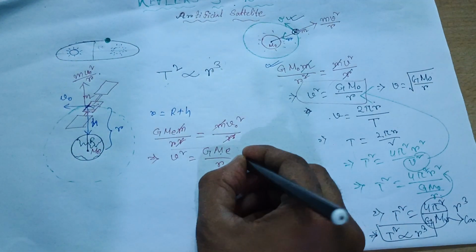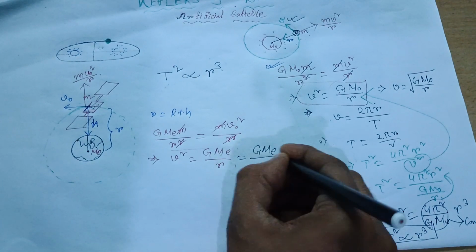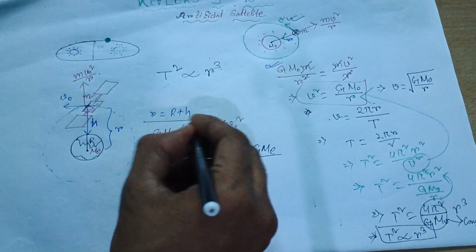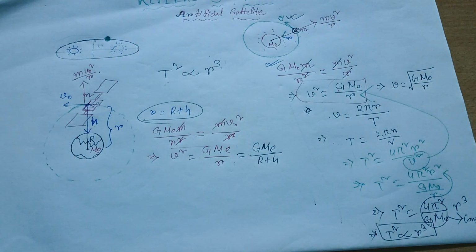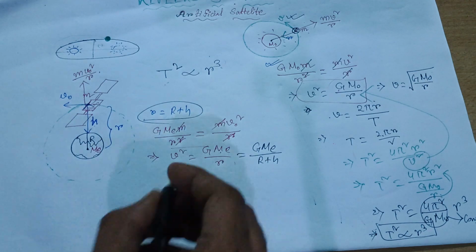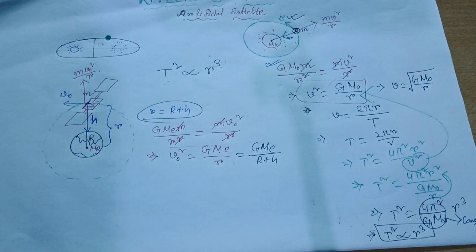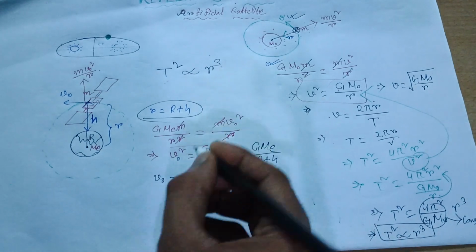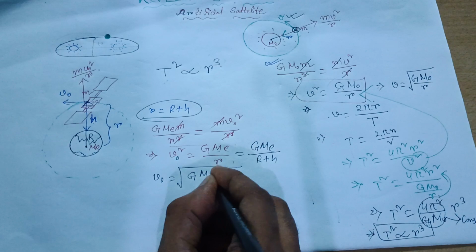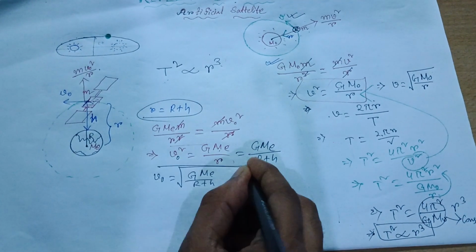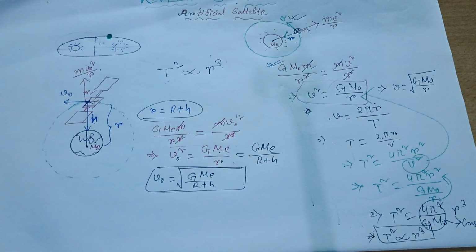Now I am writing G M_e by R plus H. Sorry, it should be V0, that was my mistake. So V0 is equal to how much? The square will be on that side, so on this side it will be the square root of G M_e by R plus H. So that is the formula of the orbital velocity of an artificial satellite.